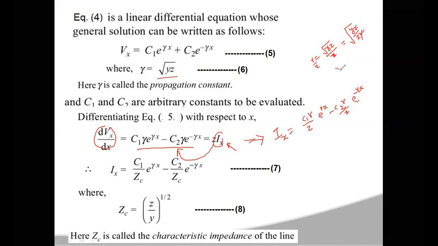So gamma by small z can be written as root of small y by small z. So in place of gamma by z, you can write root of small y by z.